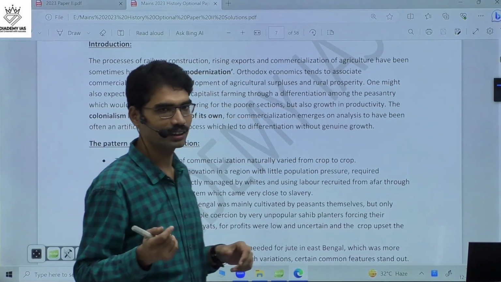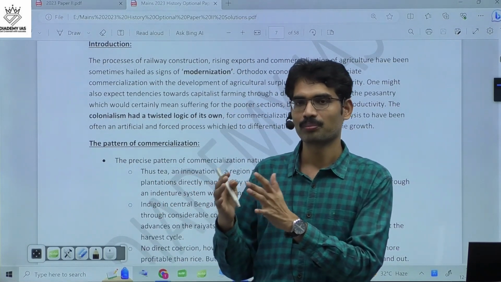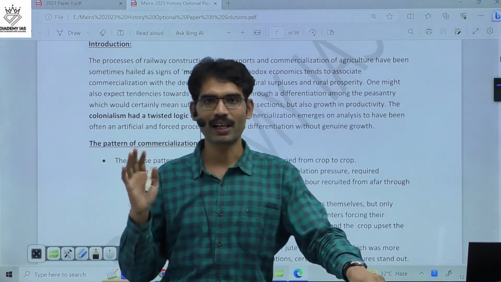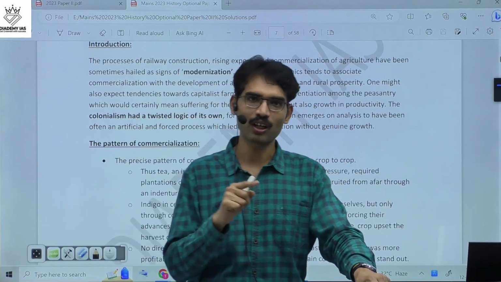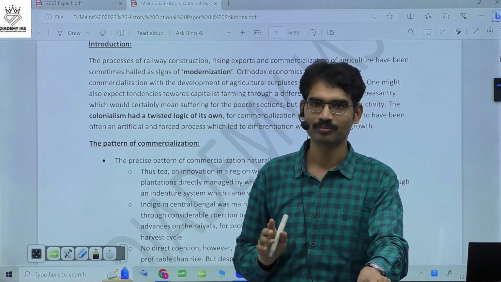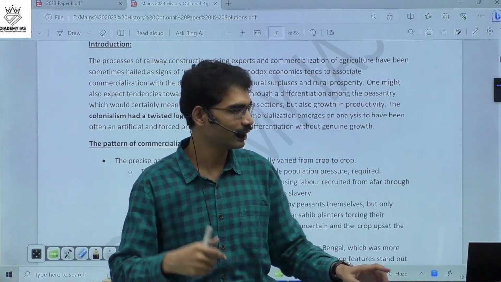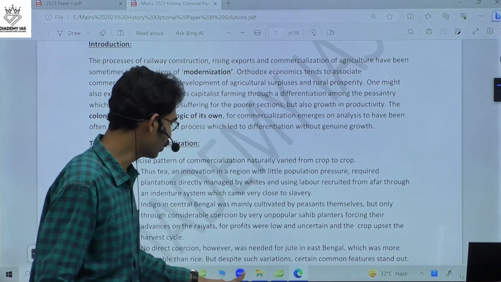Plantation is one thing. They introduced plantation crops so that farmers get the cash and they get the ready-made market in the European and other old markets.